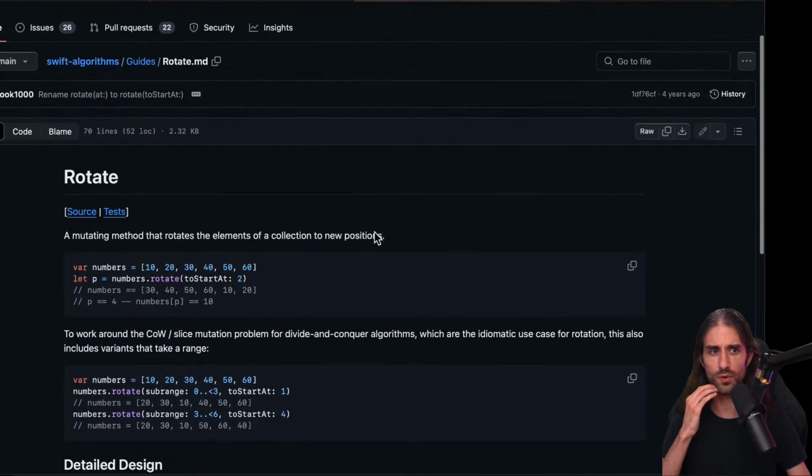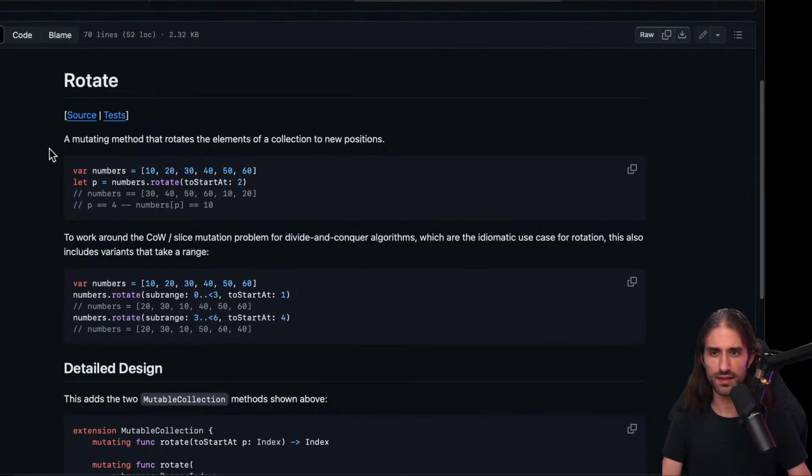Let's start with rotating. Rotate to start at is a mutating method that rotates the elements of a collection to new positions. So here we have this array and it calls rotate to start at on it. And so you have P here. It mutates and returns a value. And what it does is that now the numbers start at 30, 40. Everything that was before index 2, these two, were pushed at the end. So it rotated the elements in the array.